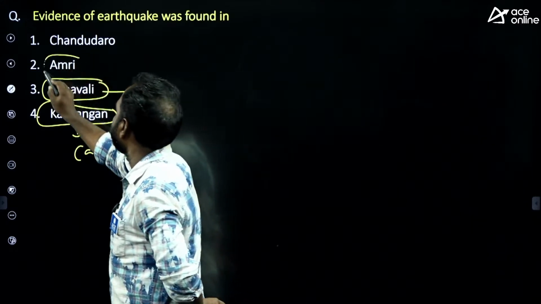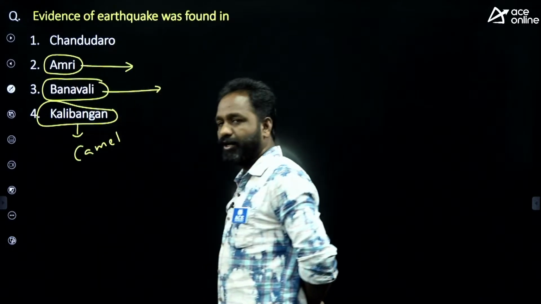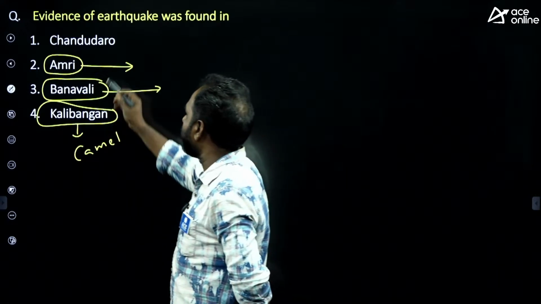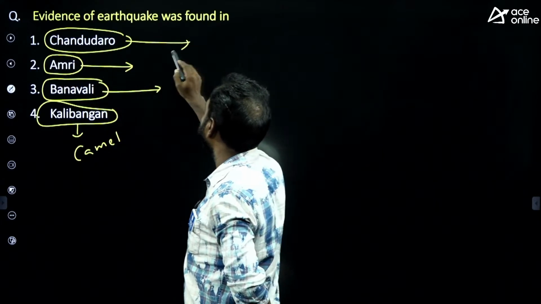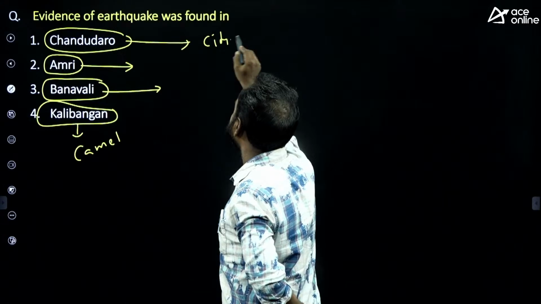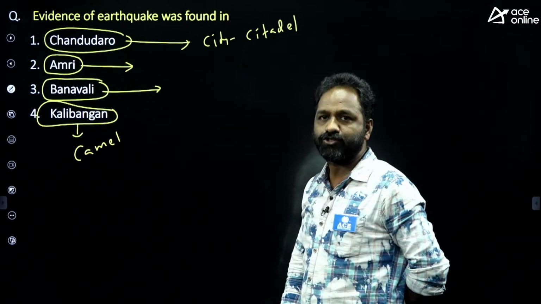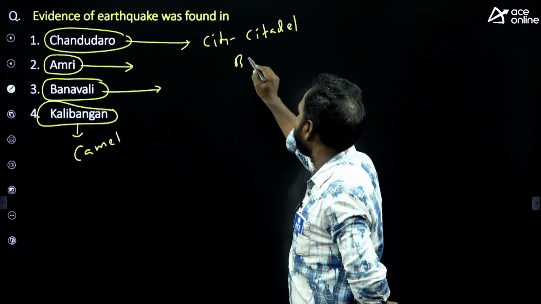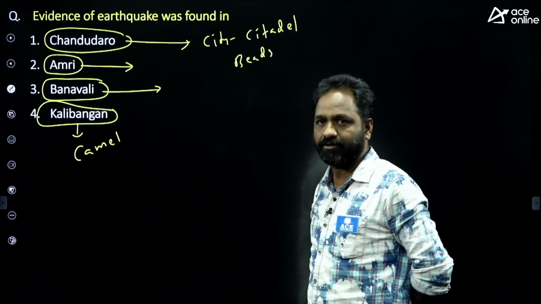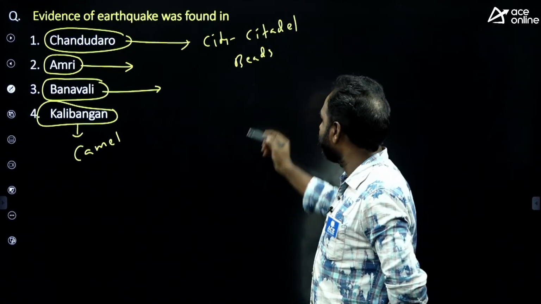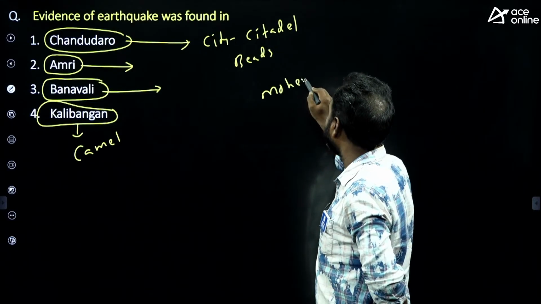And Amri is also one of the important sites. Now can you tell me what we found in Amri? And what we found in Chandaro? Everybody knows that the city which lacks a citadel is called Chandaro. And the city where you find a beads factory is called Chandaro. And everyone knows about Mohenjo-daro.